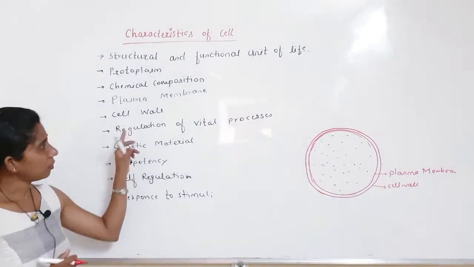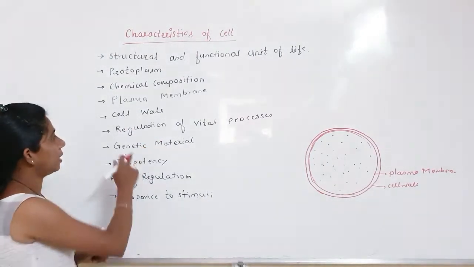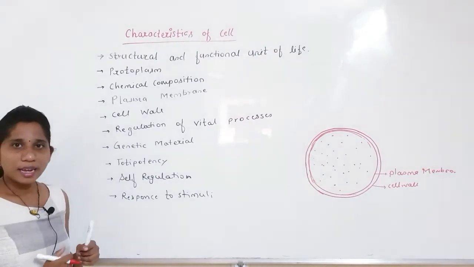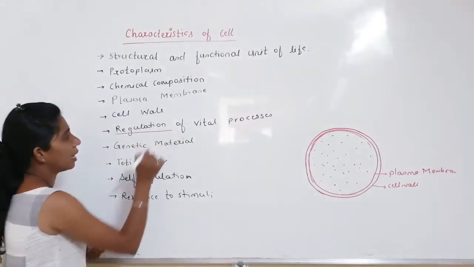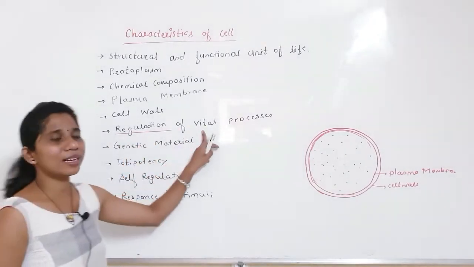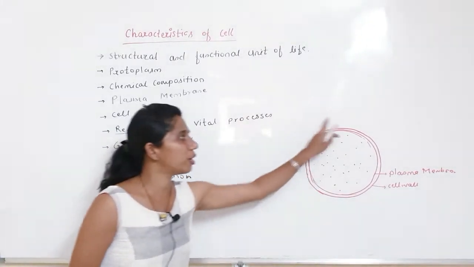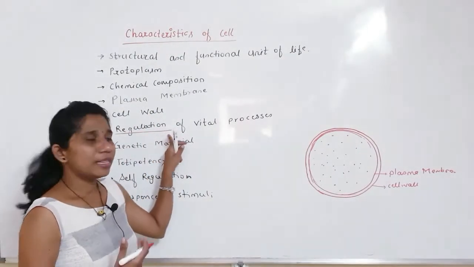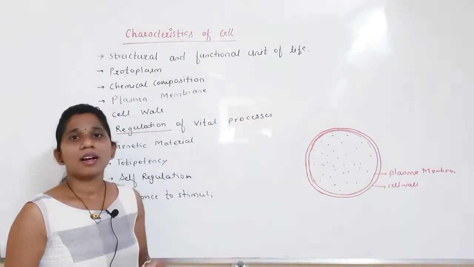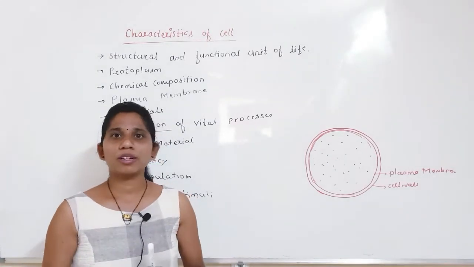The next characteristic of the cell is that every cell should have regulation. It is able to regulate all kinds of vital processes going on inside the cell. Regulation means that a lot of chemical reactions are going on inside the cell.